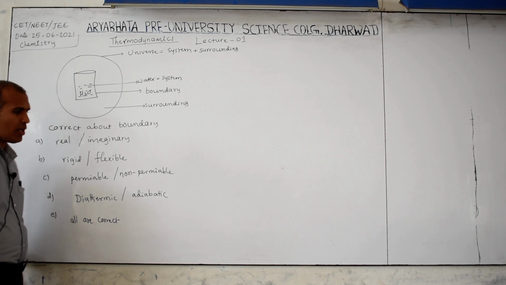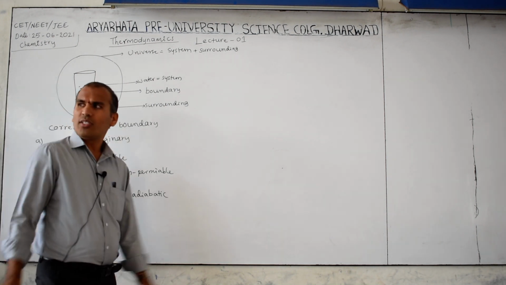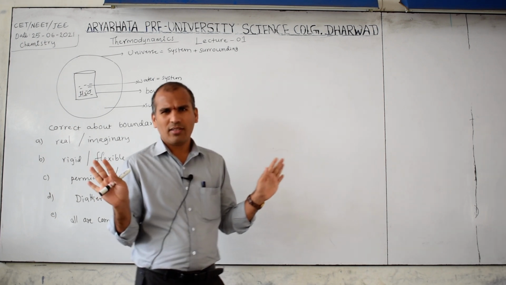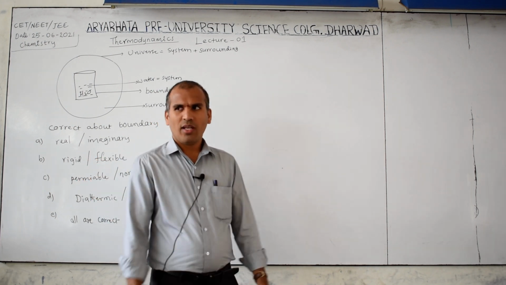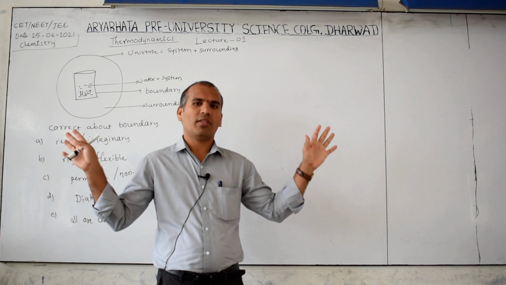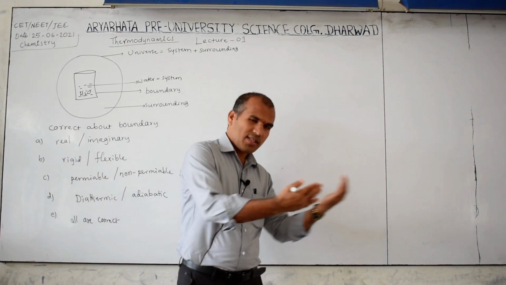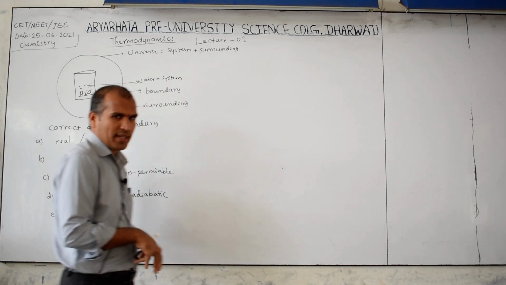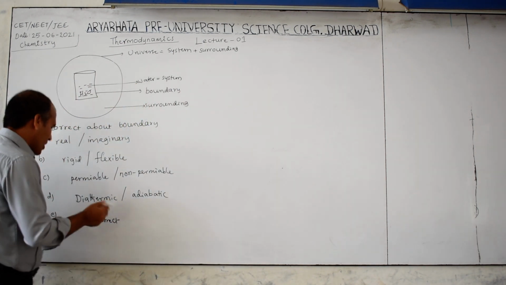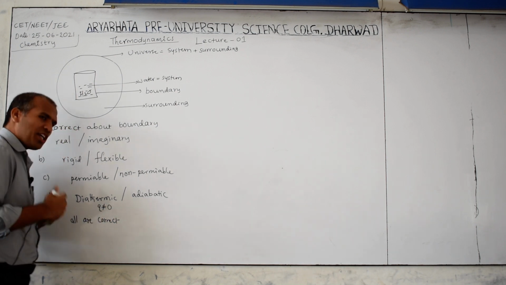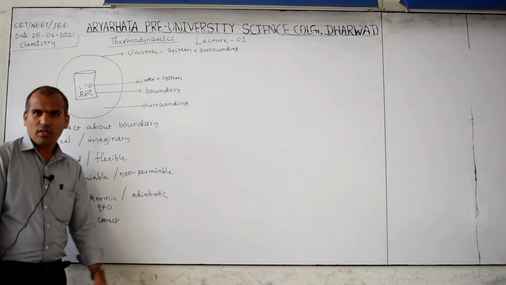Diathermic, adiabatic. Now this room looks very cool, a cool atmosphere with less temperature. If suddenly the sun rises, this room's temperature increases. It means the walls allow heat inside. Therefore diathermic means what? Q is not constant, it may be exchanged with the surroundings.